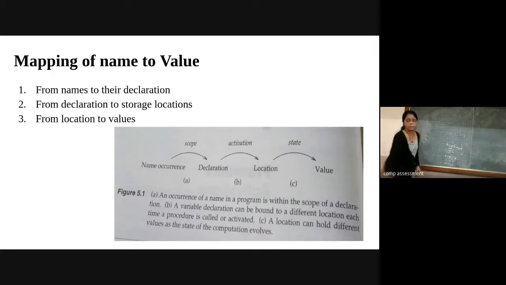So when it gets that declaration, see in this particular example, we have written the procedure swap in my main program. Whenever my compiler gets this swap keyword, it will check for the declaration. So it will get the declaration of this particular procedure. That is nothing but the mapping of the name to the declaration of that procedure. And after getting this declaration, obviously the memory will be allocated for the variables in this procedure. Right?